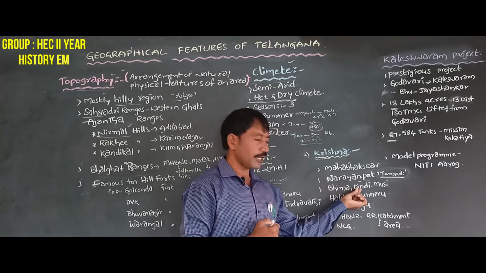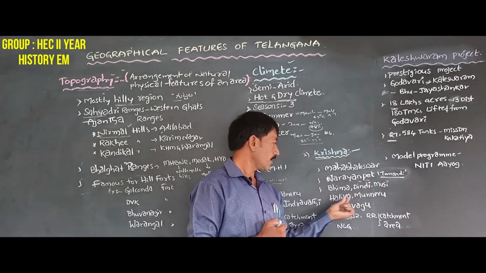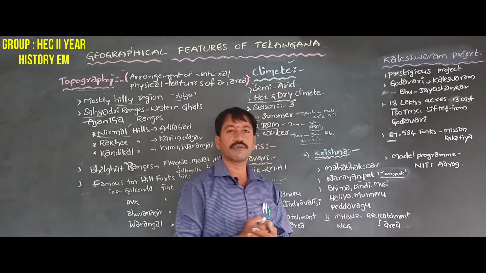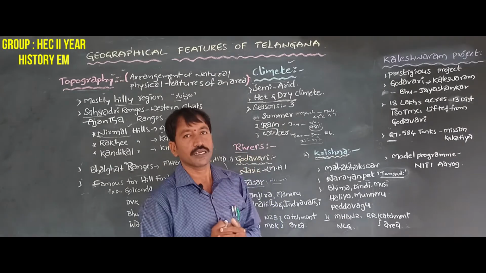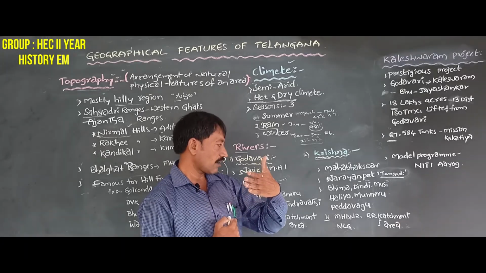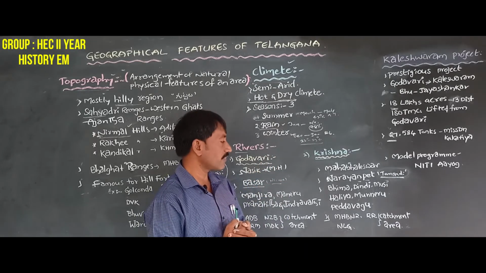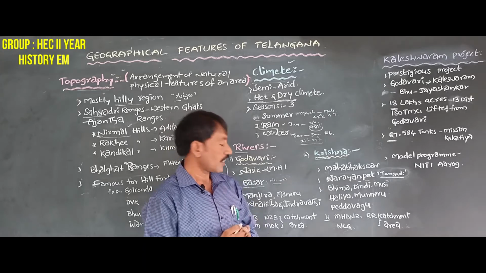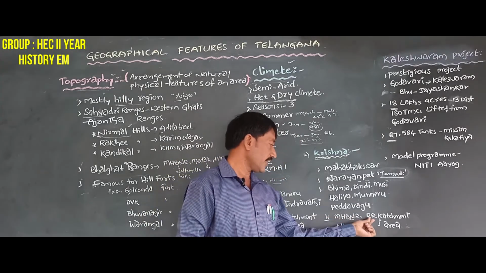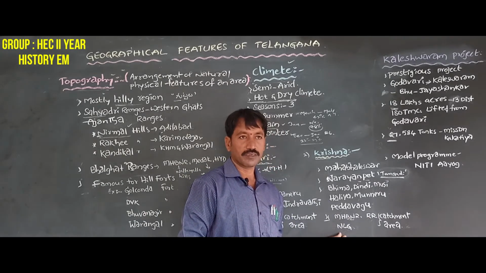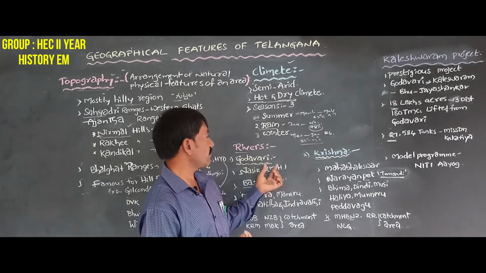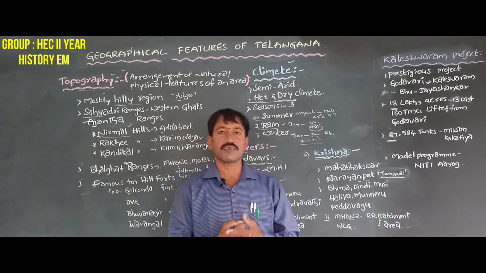Bhima, Dindi, Musi, Halia, Munneru and Peddavagu. And the catchment area of river Krishna in our state is Mahabubnagar district, Rangareddy and Nalgonda. So this is information about rivers of Telangana.